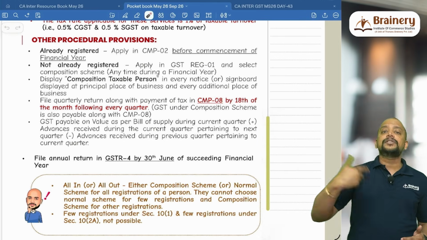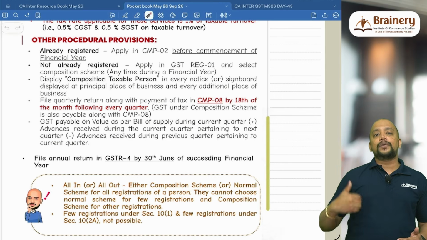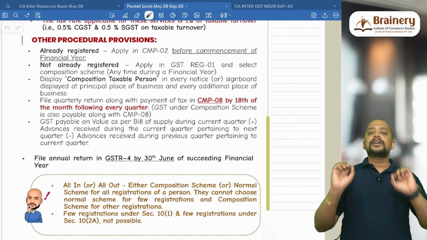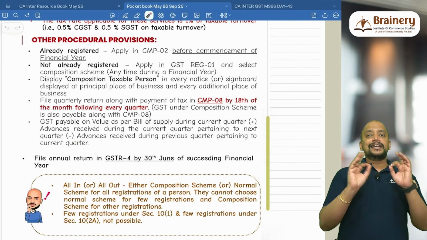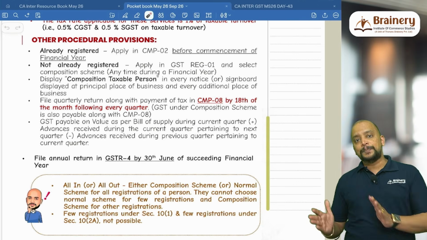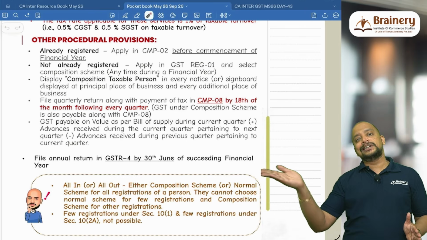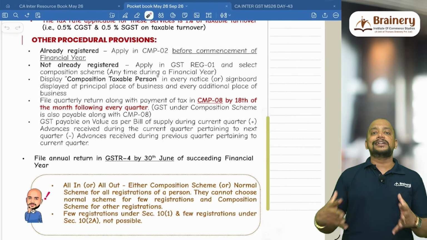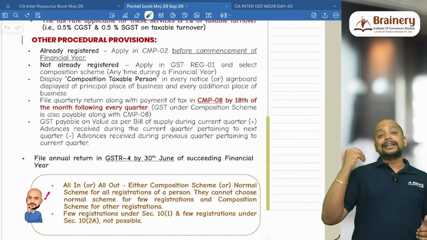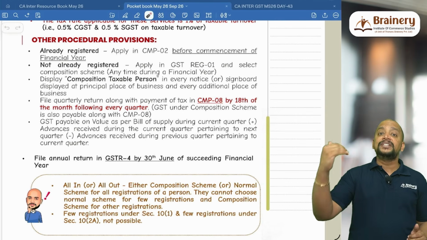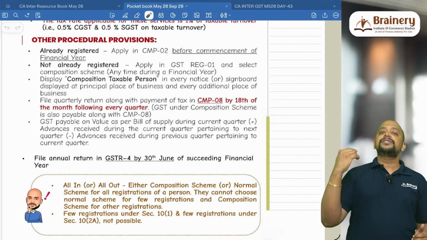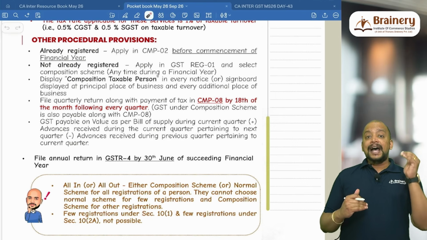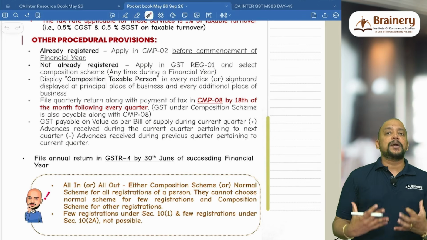And along with the return in CMP8, they are also required to pay the taxes accordingly, the composition scheme taxes. And they are required to file an annual return. That annual return will be filed in GSTR4. So throughout the financial year, next year by 30th June, they need to file GSTR4 annual return containing the details of transactions throughout the year. And that annual return, if they are not filing within 3 months after the due date, their registration is liable to be cancelled.